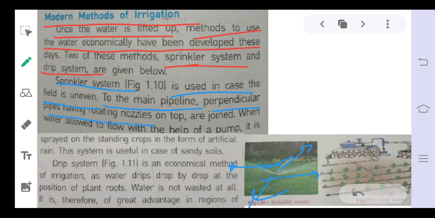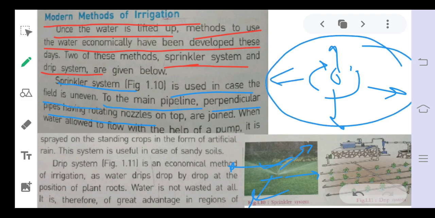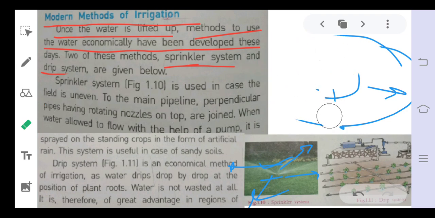You can see it rotates. Suppose one time it sprinkles the water in this direction; now it will rotate and sprinkle in this direction. So it covers all the area by rotating. The rotating nozzles are on the top, and they are joined when the water is allowed to flow with the help of a pump. This is the sprinkler system. This system is used in case of sandy soil because sandy soil requires more water. That's why the sprinkler system can be used in this type of region.